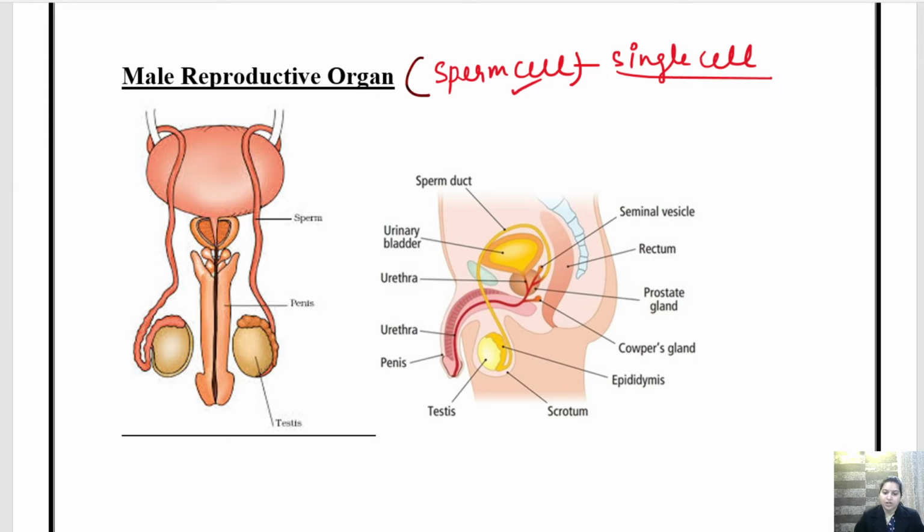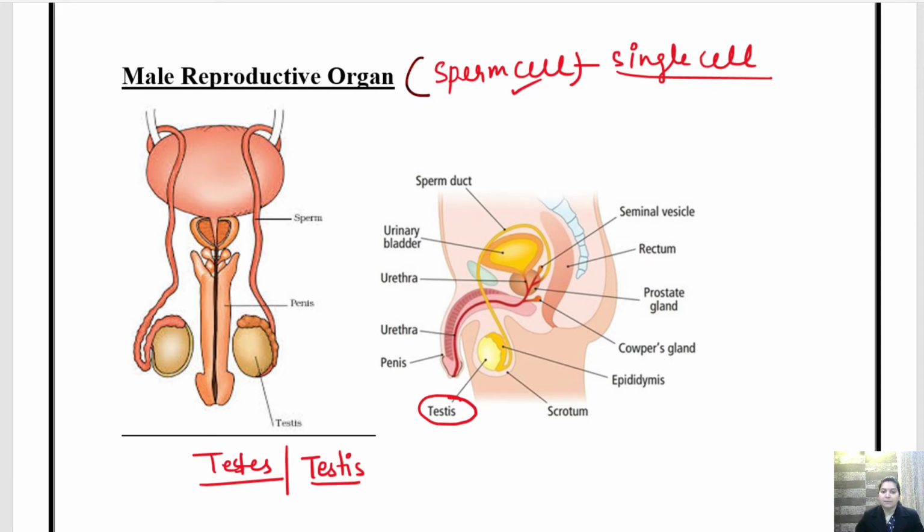So first of all, the male reproductive organ has a pair of testes. They have a pair of testes which is present outside the body or outside the abdominal cavity. Children, when we are talking about a pair, we will write testes as TES. But when we talk about a single testis, the spelling will be TESTIS, that is testis.